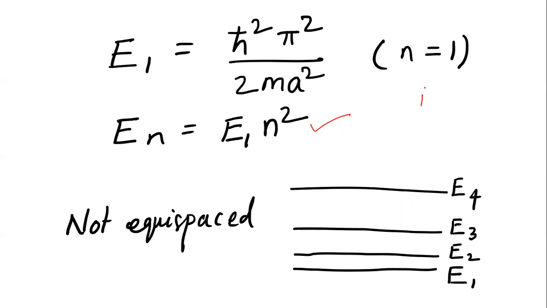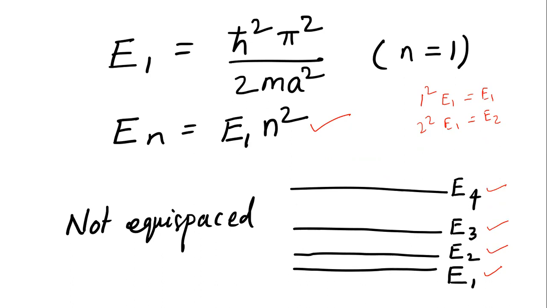So first you get 1² times E1, that is your E1 energy level. Then 2² times E1 gives you the next, E2, which is 4 times E1. E3 will be 9 times E1. So you can see that these energy levels are not equispaced.